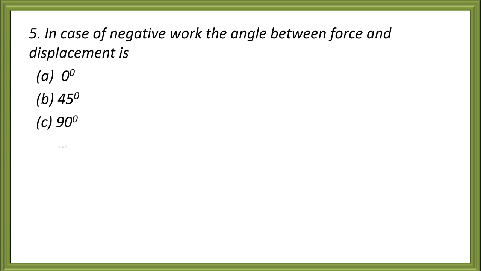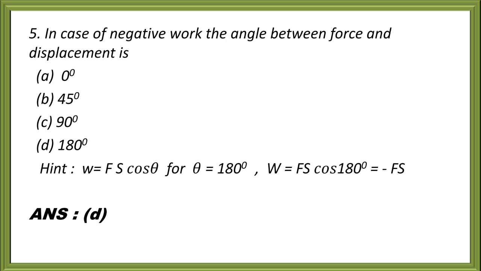Now question 5. In case of negative work, the angle between force and displacement is 0 degree, 45 degree, 90 degree, 180 degree. Here you can see the hint. We know that W equal to Fs cos theta. If theta is 180, then work done is negative.